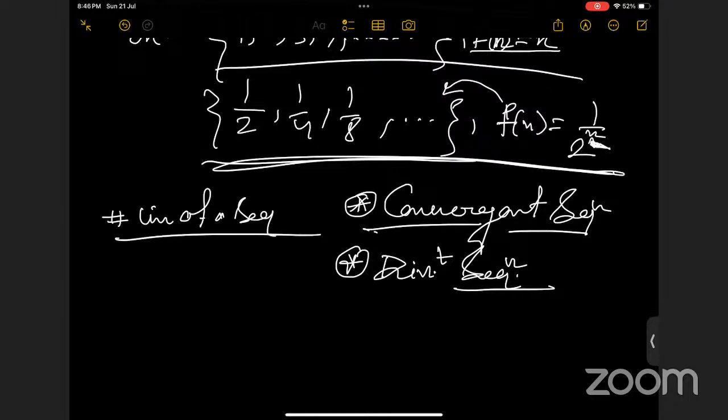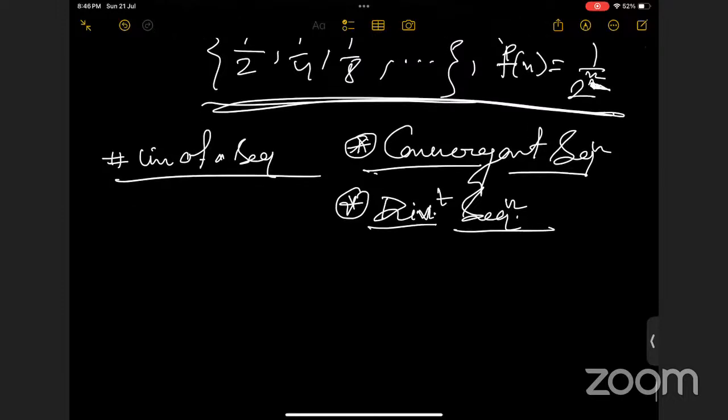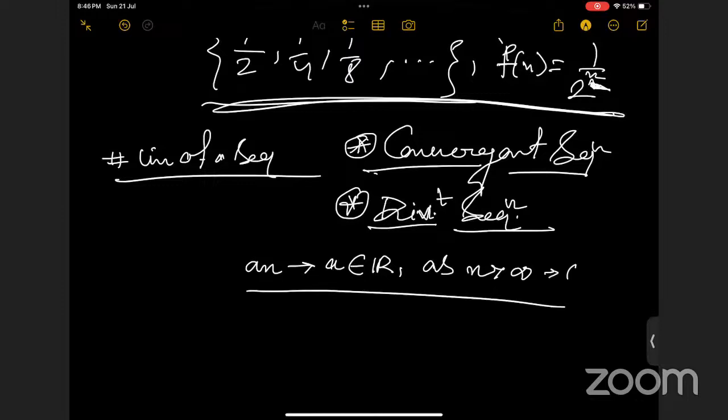I will use CONT and DIVT for the convergent and divergent sequence. Basically, if the sequence tends to some number which belongs to the real numbers as n tends to infinity, then we will say that the sequence is convergent, right?